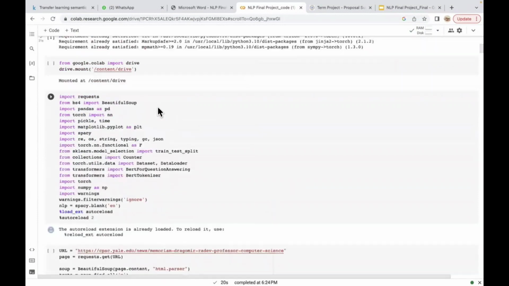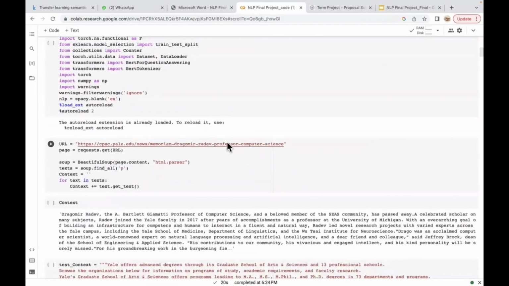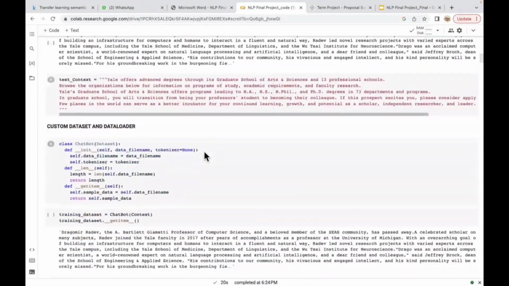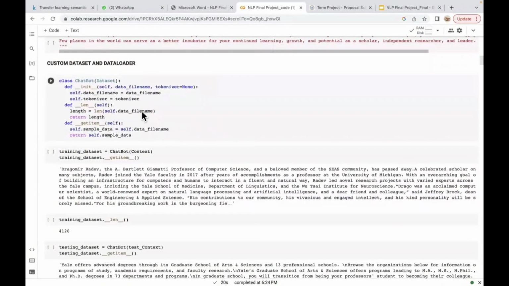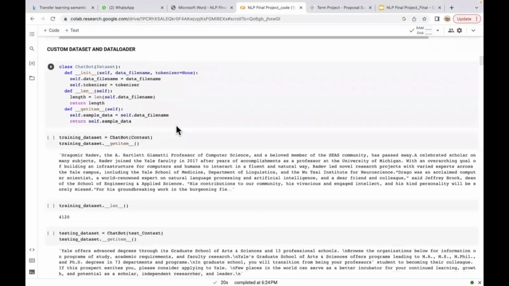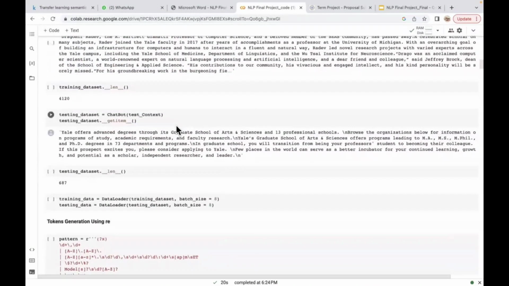Here we have scraped the data from the Yale University website using Beautiful Soup and the Requests library. And here we created a custom data loader class in which we are using the getItem function to retrieve the data from the website that we have scraped.